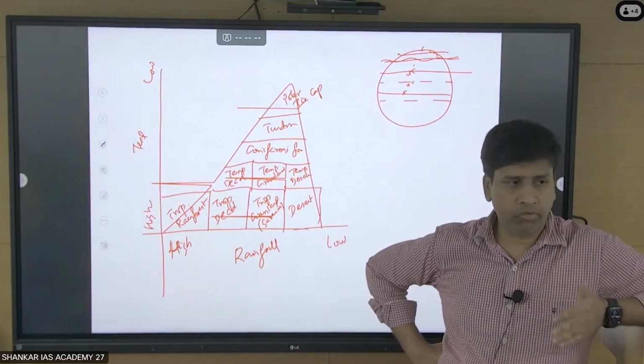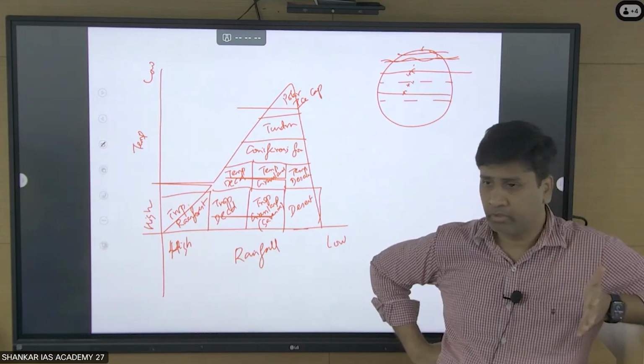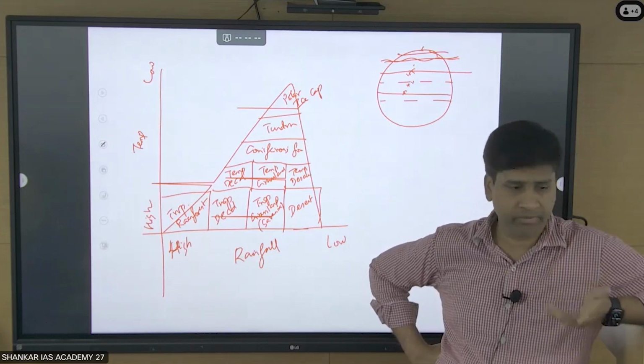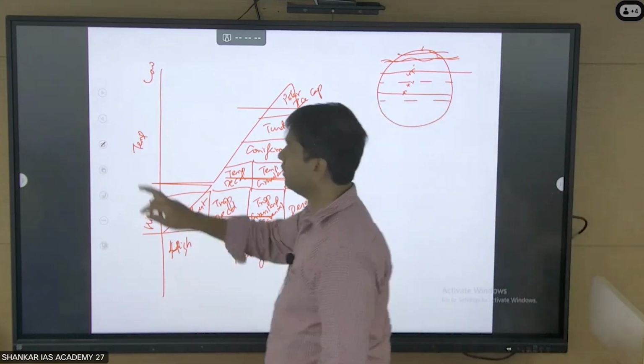Climatic condition I will give you, but in geography, if they have given any climatic condition, you take that as final. Okay, and as a source, I'm going to use the IGNOU source. It's a graduation level book. I will give you a point. You can make note of it. Now let's come to the first one.